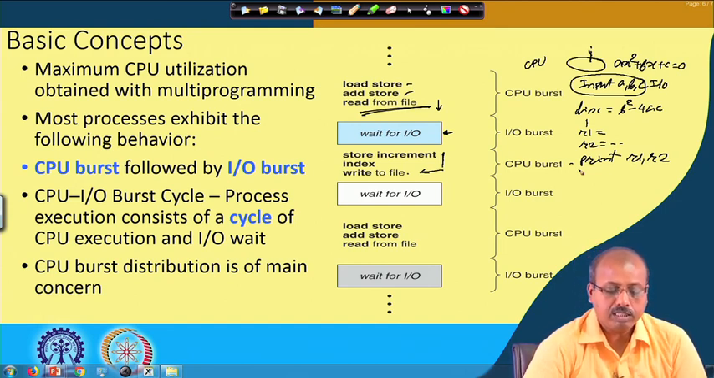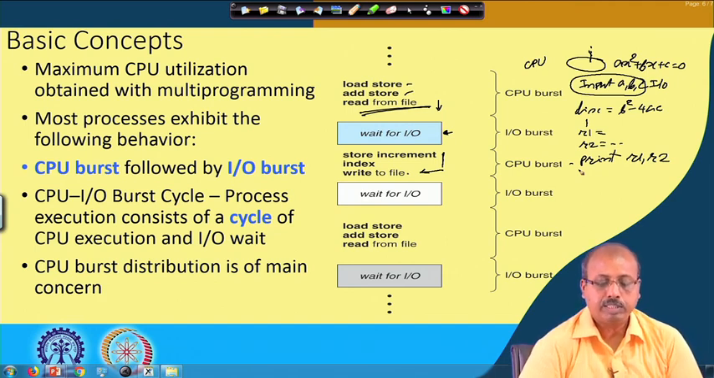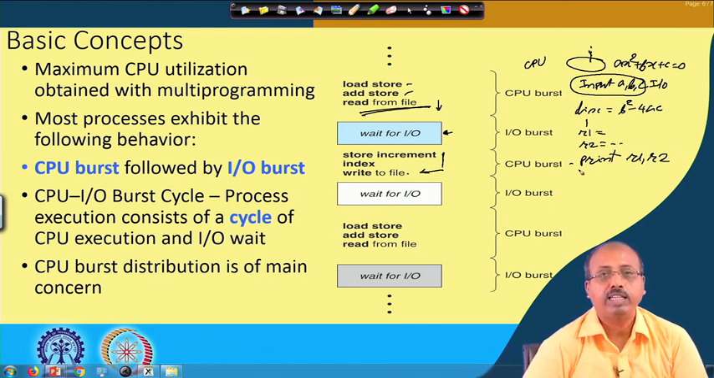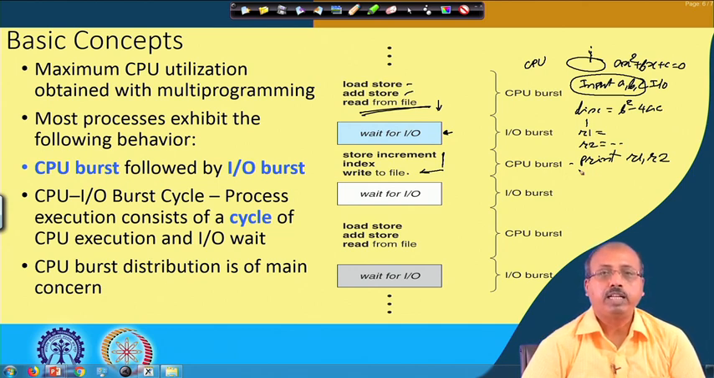And we have this CPU and IO burst cycle. Process execution consists of a cycle of CPU execution and an IO wait operation, and the CPU burst distribution is the main concern. Because if the program is waiting for some IO operation to be done, it does not matter, because in that time the CPU can pick up some other job. So, this type of IO burst size does not affect CPU scheduling anyway.